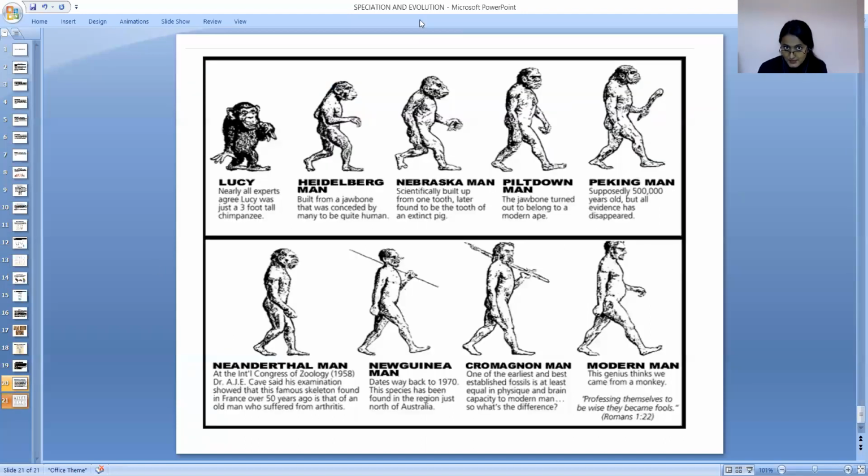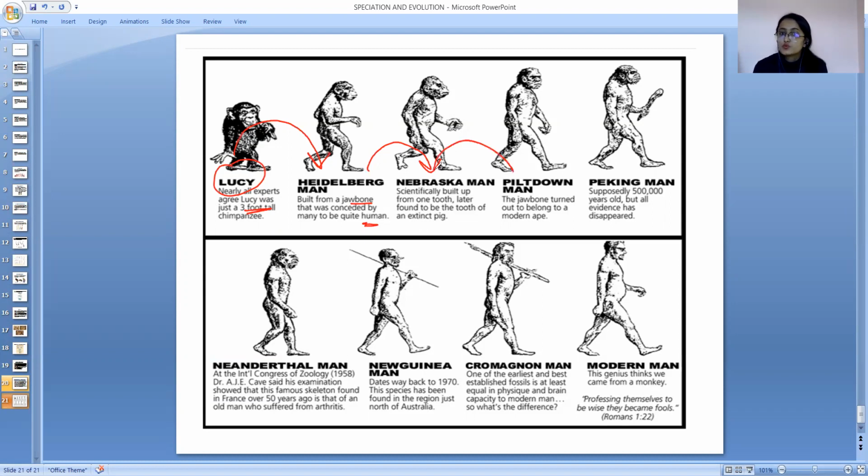कहा जाता है the first man was a chimpanzee. We have the closest ancestor in the form of chimpanzee, that the name was Lucy. Nearly all experts agree that Lucy was just a 3-foot tall chimpanzee. Then the Lucy evolved into Heldberg man, built from the jawbone that was conceived by many to be quite human. Right? Then they evolved to the Nebraska man, scientifically built up from one tooth, later found to be the tooth of the extinct pig.